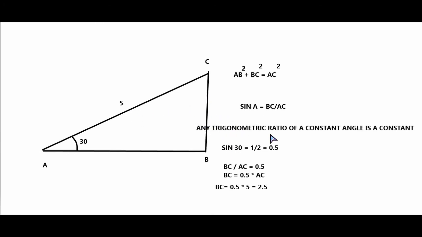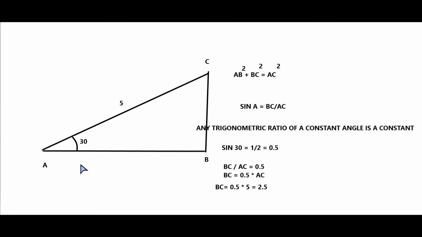Now you have two sides. Now you can use any formula. Okay, you can use the Pythagoras theorem. If you know this is 5, this is 2.5, you can calculate this by Pythagoras. Or since this is 30, you have adjacent side AB. Okay, what is cos 30? Cos 30 is equal to adjacent side divided by hypotenuse, AB divided by AC. We already know AC is equal to 5.